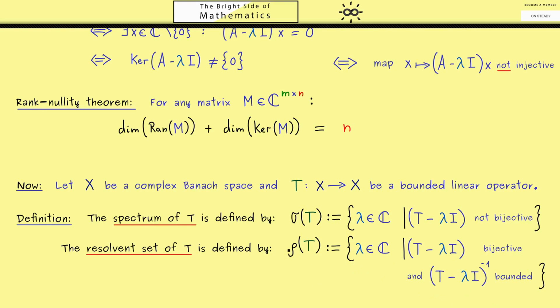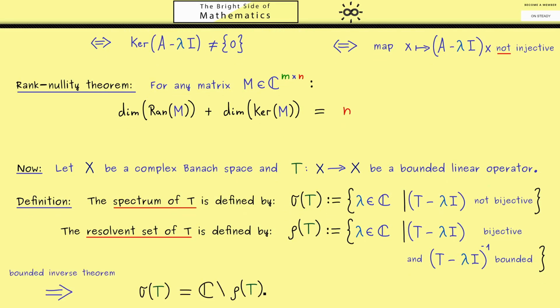Of course, at this point you know a lot of functional analysis, and therefore you see we are working in a Banach space, and therefore we can use the bounded inverse theorem. Which simply means when we have the bijectivity, this immediately follows. So we can just say sigma is the complement set of rho. With this you see why we need to work in Banach spaces, because only there we get out the inverses as bounded operators. And we work with complex vector spaces because, as we will later see, the spectrum gives us more information in this case.